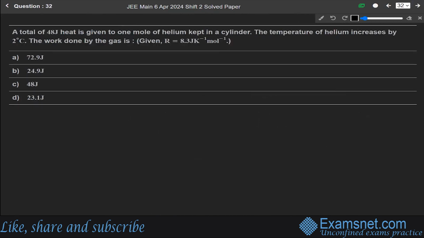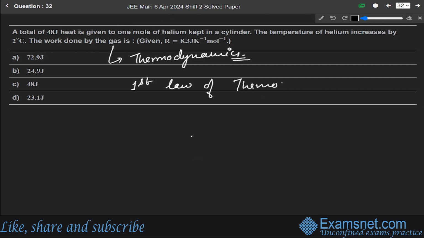A total of 48 joule heat is given to 1 mole of helium kept in a cylinder. The temperature of helium increases by 2 degrees Celsius. So the work done by the gas is. This question is from the chapter of thermodynamics. For solving the question, we will use the first law of thermodynamics. According to the first law of thermodynamics, delta Q is equal to delta U plus W.